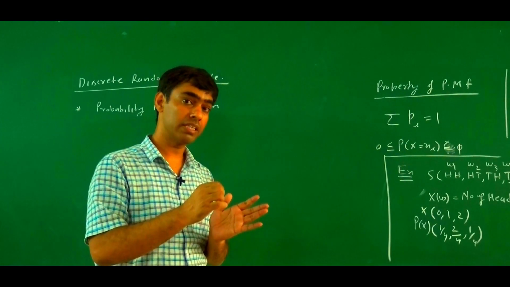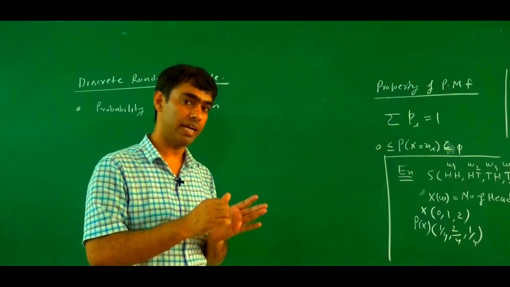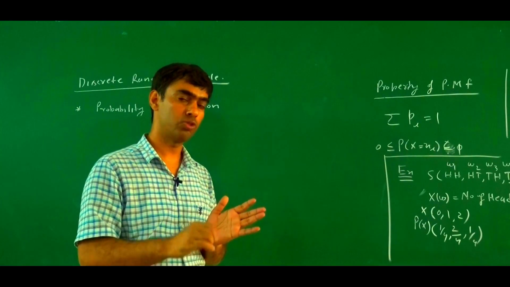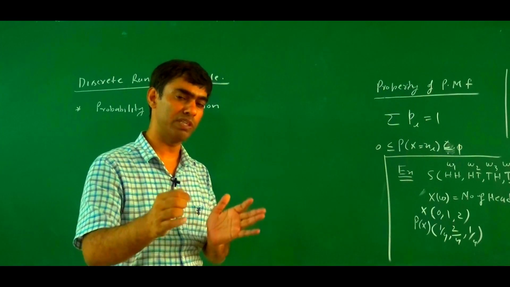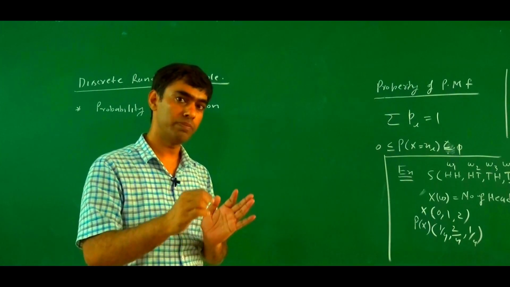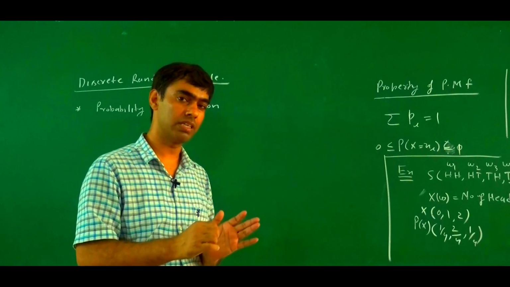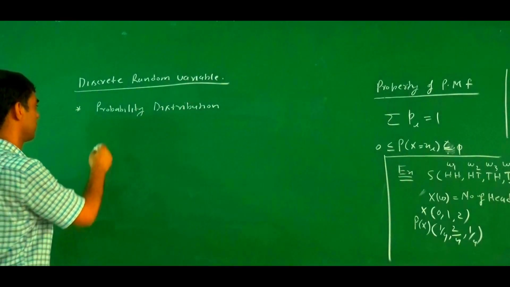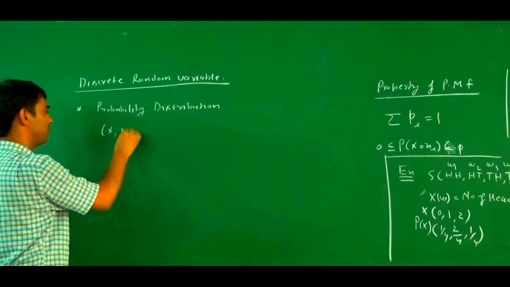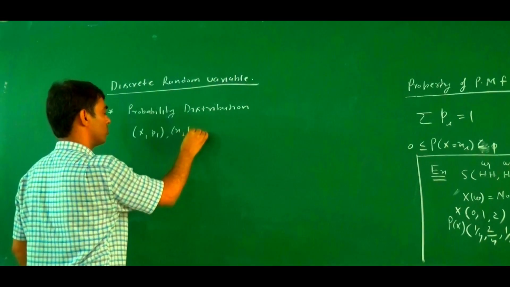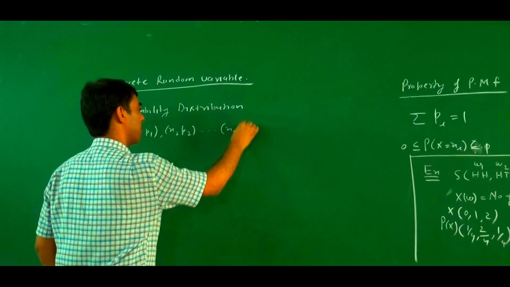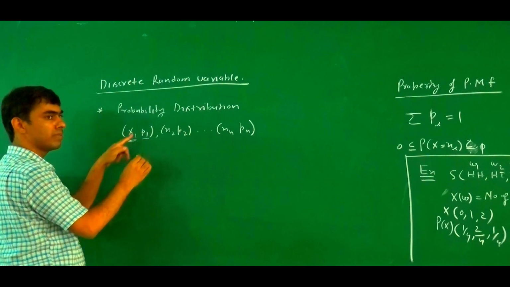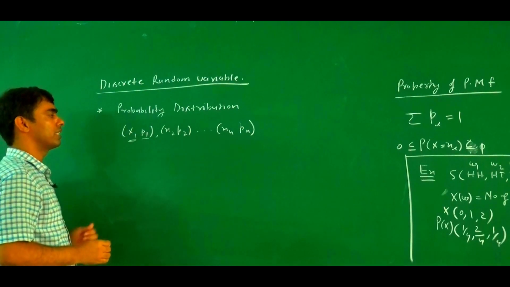Similarly, for a discrete random variable, x1, p1, x2, p2, x3, p3, x4, p4, up to xn, pn, where p1 is the probability of x equal to x1. If we associate the probability with the random variable, then this is called a probability distribution.